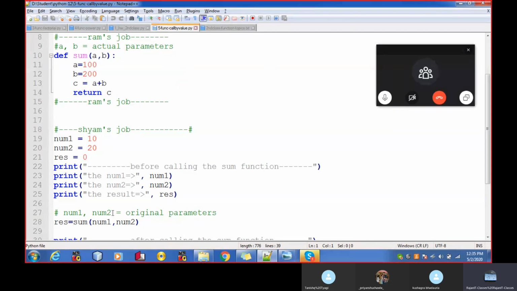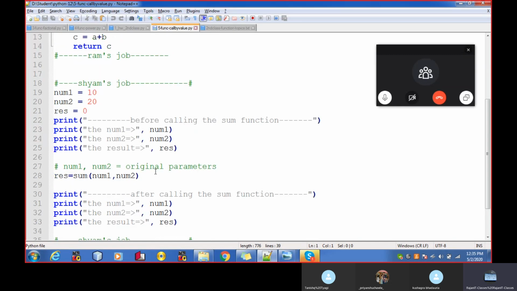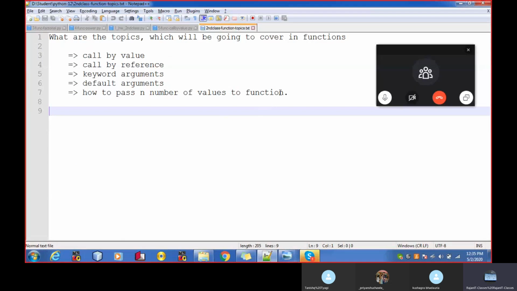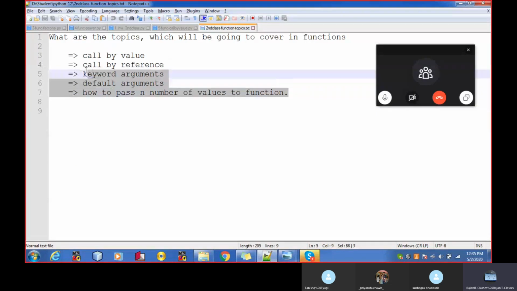So I'm passing the value of num to a. If something happens with a, that change is not going to pass to num1. This is call by value. And these are the topics which are part of your function chapter.